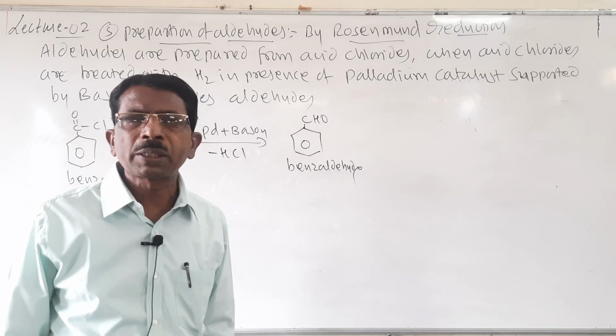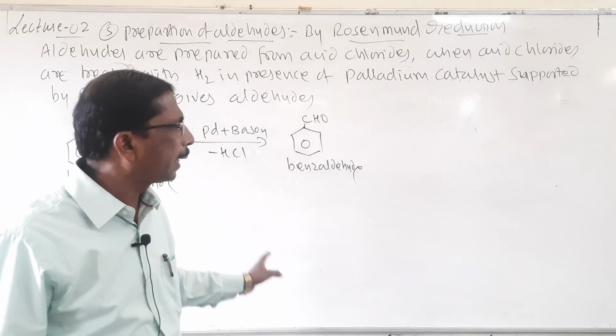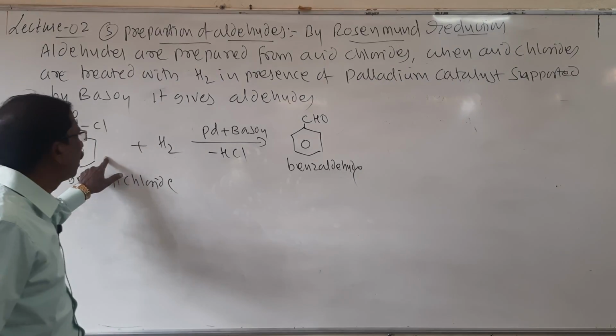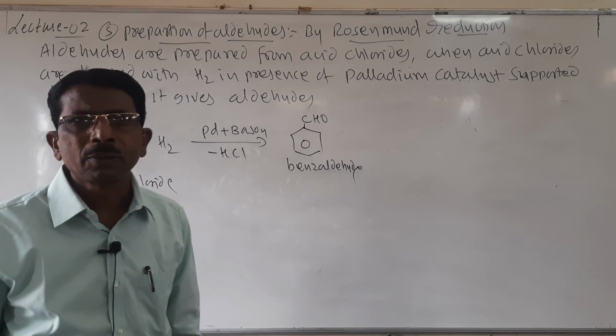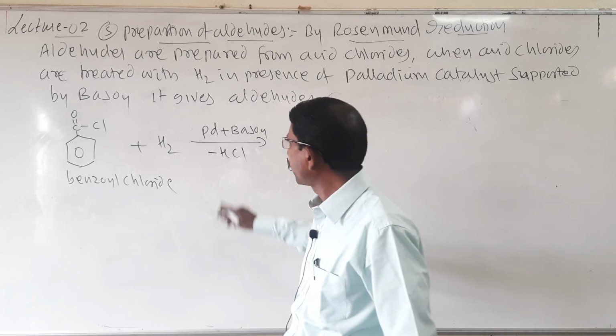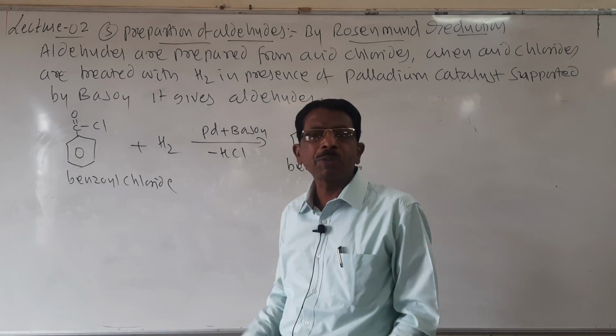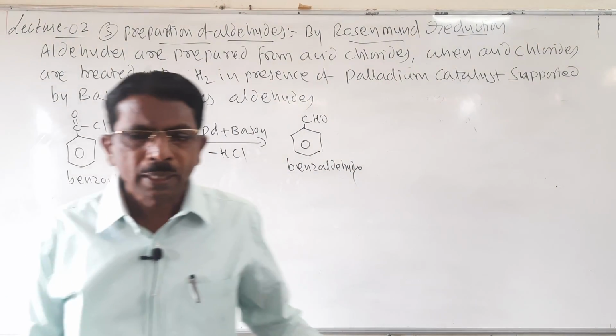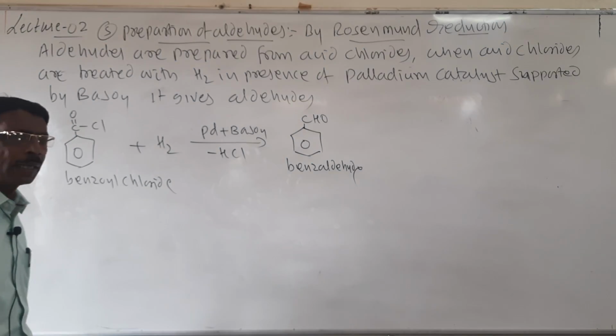You may be asked to explain Rosenmund's reduction with example, or how do you convert benzoyl chloride to benzaldehyde, or which reagent is used here. So the reagent used is palladium and barium sulfate. So here they may ask this question. Then second one,